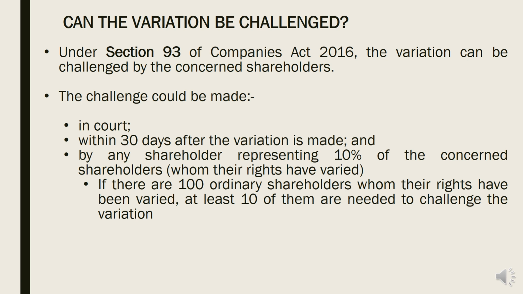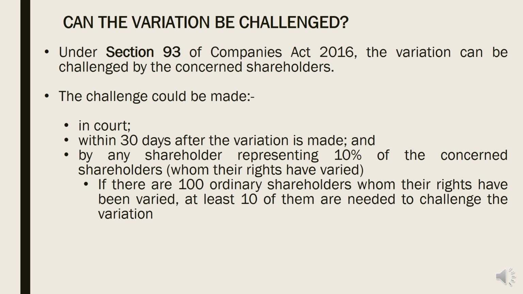For example, I would like to use the ordinary shareholders of company ABC. The company decided to take their rights of voting. So now the company said ordinary shareholders have no right to vote at all. And these shareholders are not happy with the variation. They want to challenge. They can go to court within 30 days.